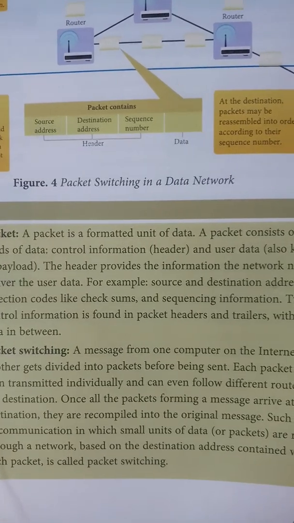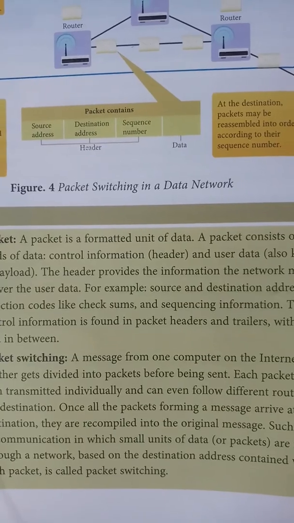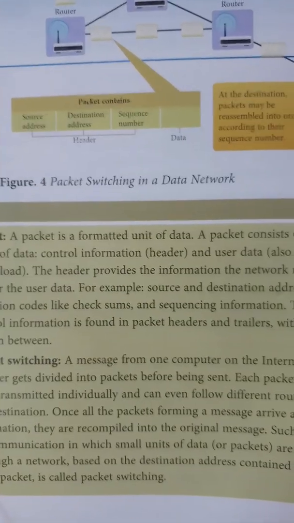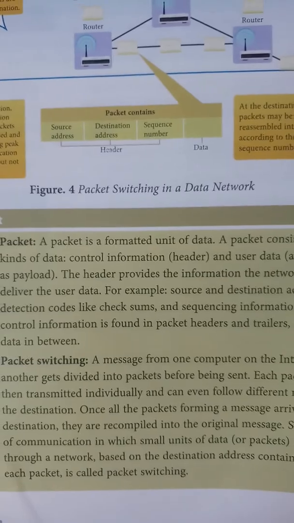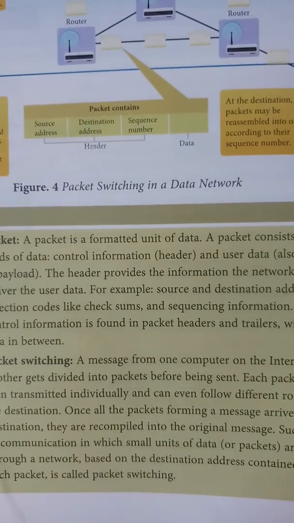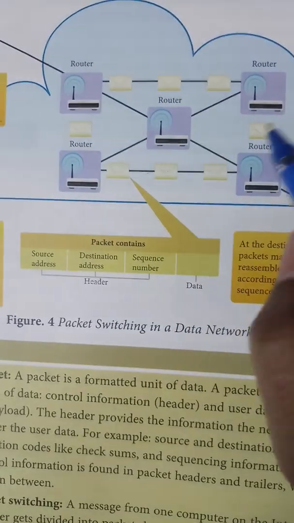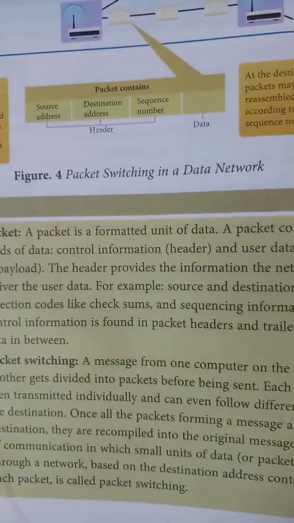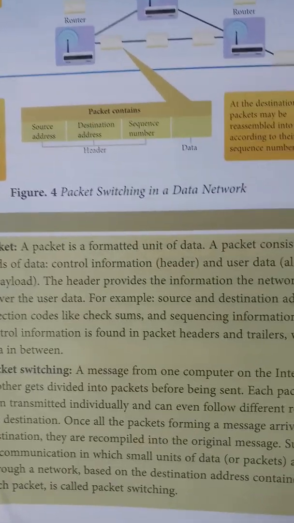Each packet is then transmitted individually and can even follow different routes to the destination. There is no restriction on which way the packets go.